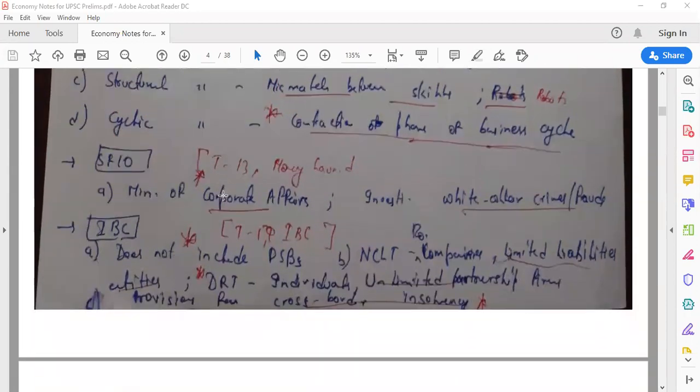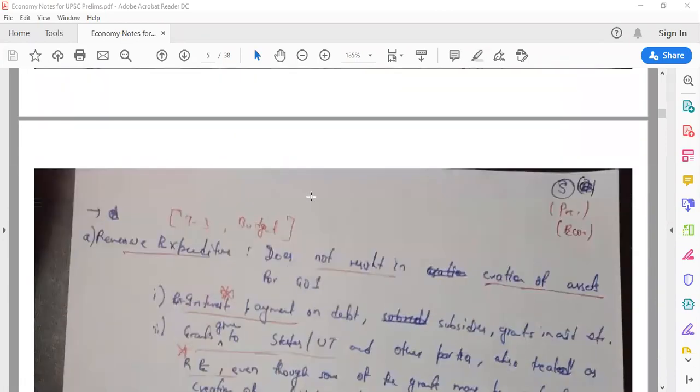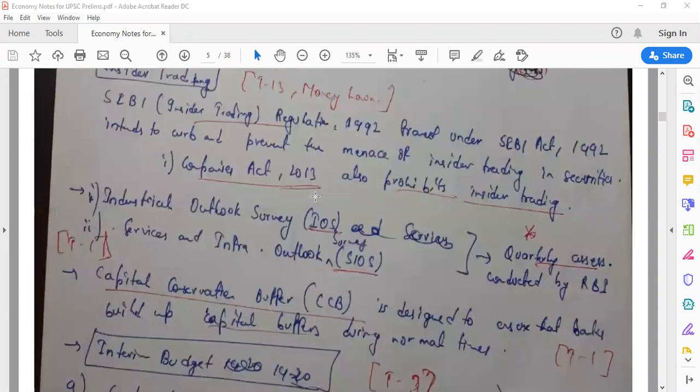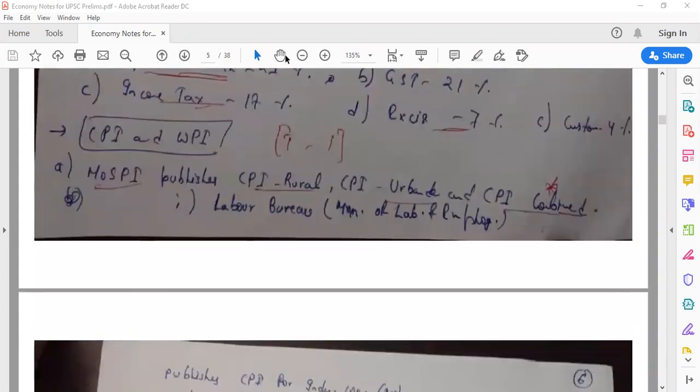Now SFIO, what is SFIO? SFIO is the Serious Frauds Investigation Office. I've talked about it in my second ARC videos also, because the Second ARC has talked about SFIO. Right now, not very important from a prelims perspective. We'll talk about it later on. Let me see what are the things which we have to discuss more in this particular session. So yes, this is very important: CPI and WPI, very important from an exam perspective.